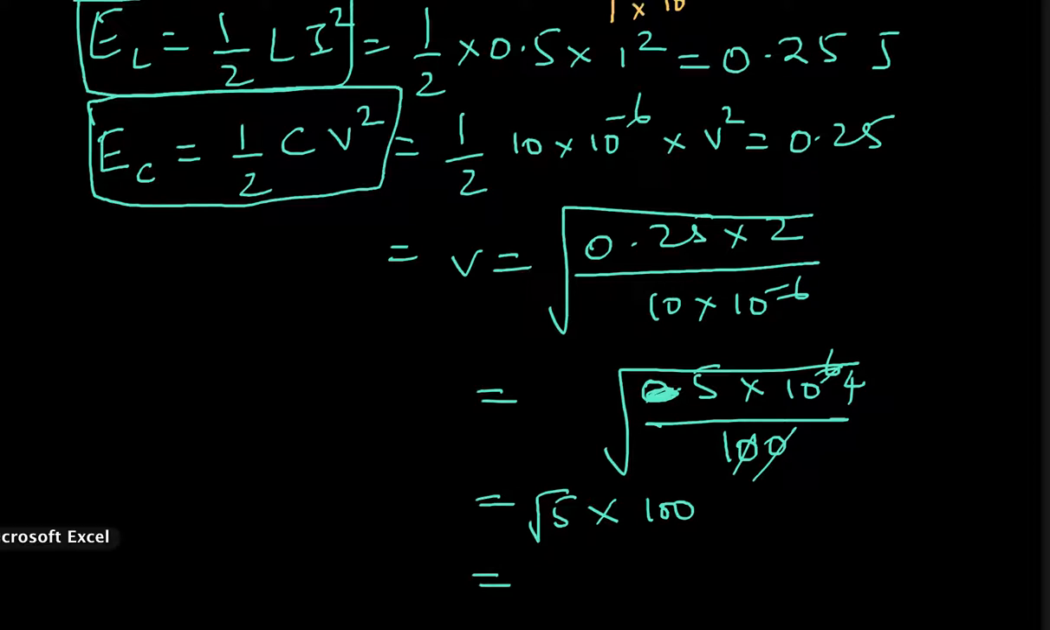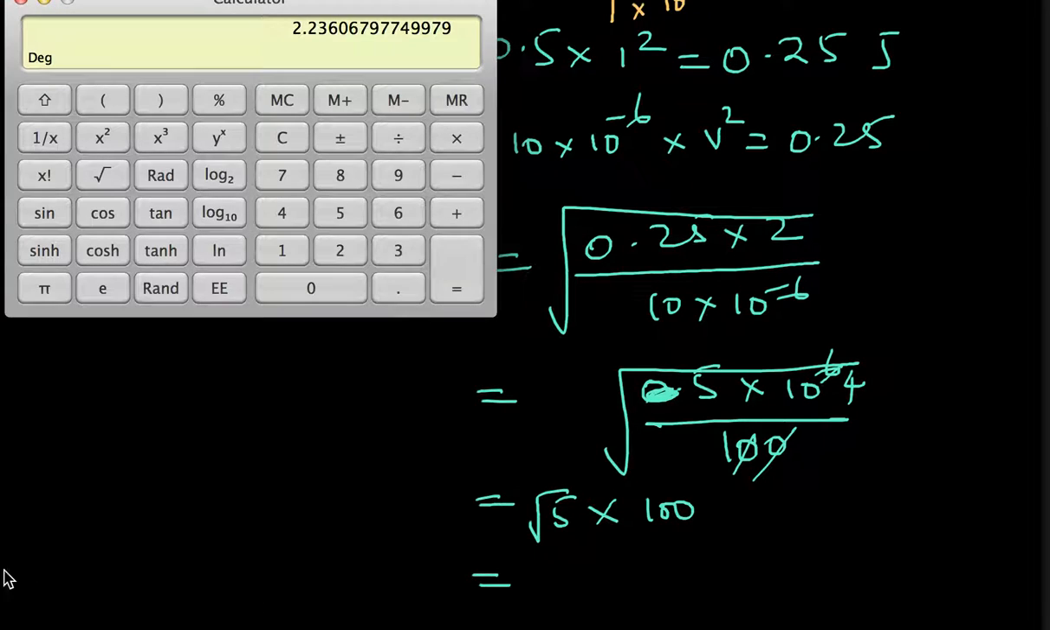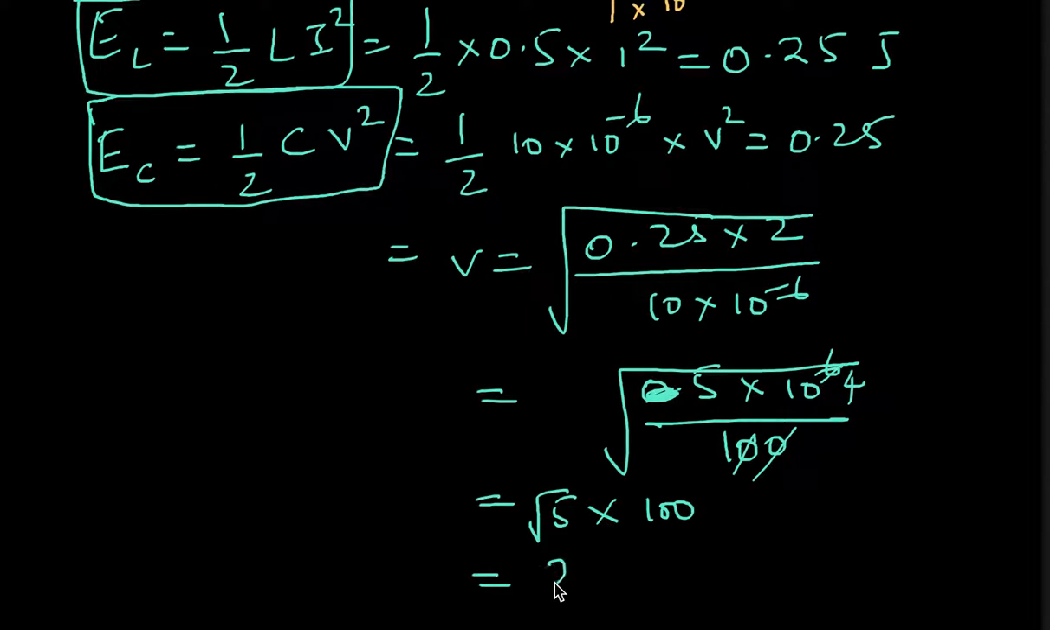So what is the square root of 5? Let's get the calculator. Square root of 5 into 100. I'm getting 223.6 volts. So this is the voltage that is developed across the capacitor.